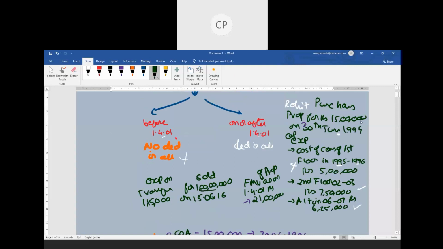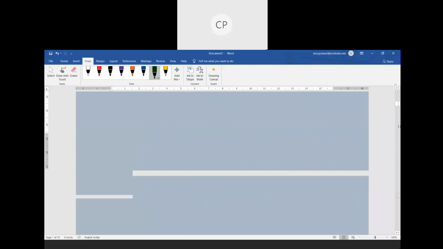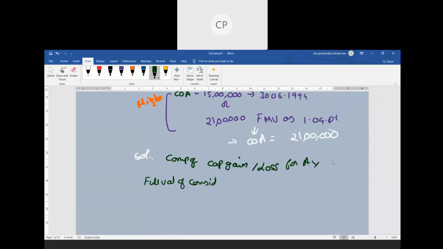Just change the date here. This is 19. The property was sold for 1 crore on 15th June 2019. So consider the sale consideration as 1 crore. Then less: expenses on transfer.